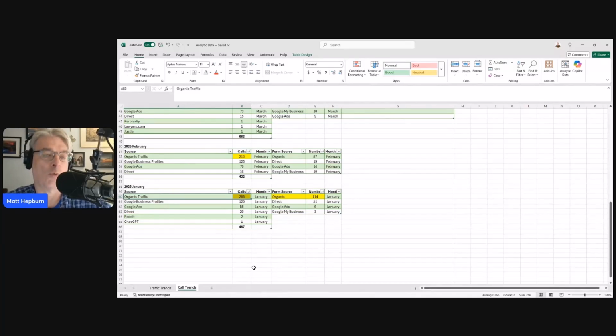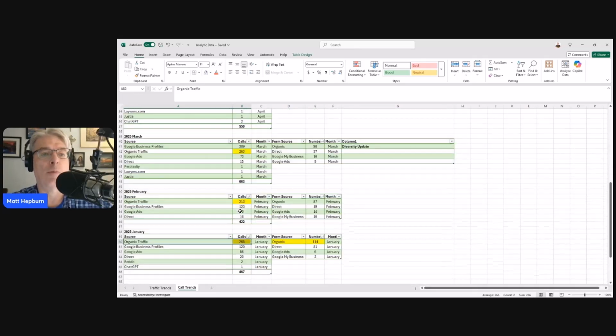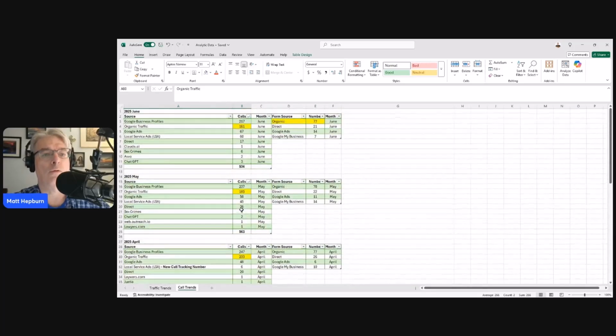And when we look at calls, we only look at unique calls or first-time callers. We don't look in the bucket of all calls, because then you'll have repeat calls there. By the time that we get up to June, it's at 161. So that's a difference of 105 calls per month that have gone down.